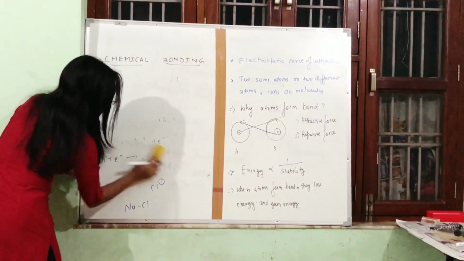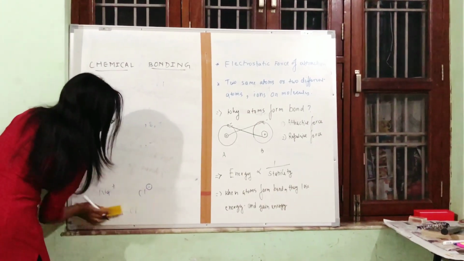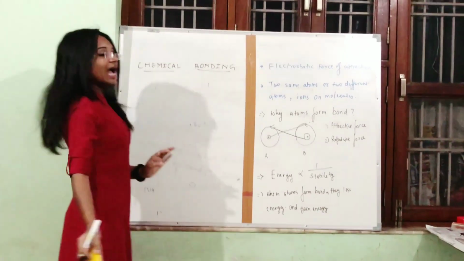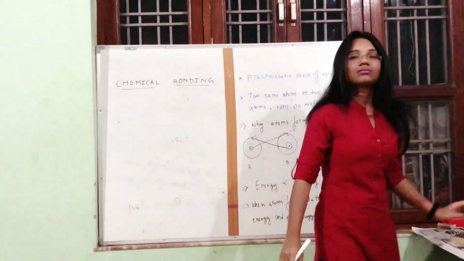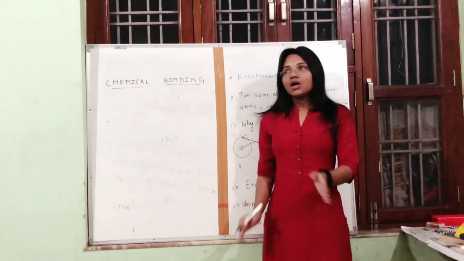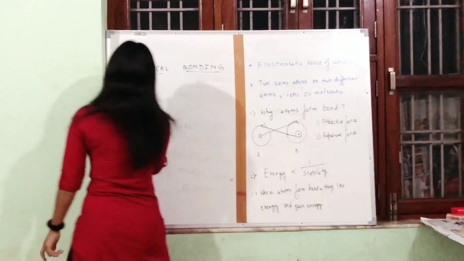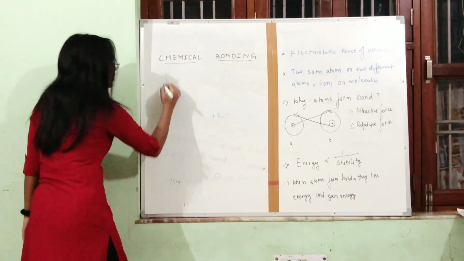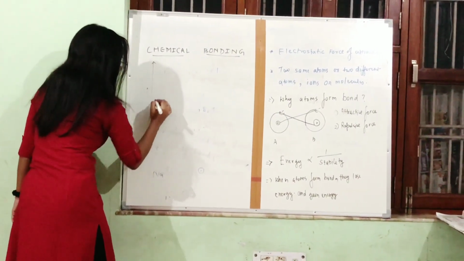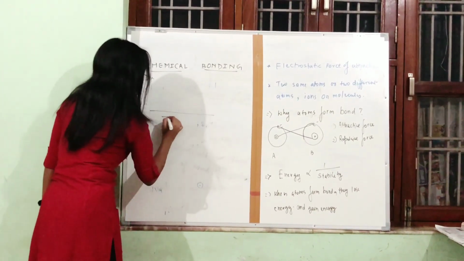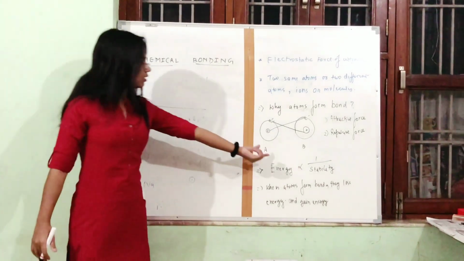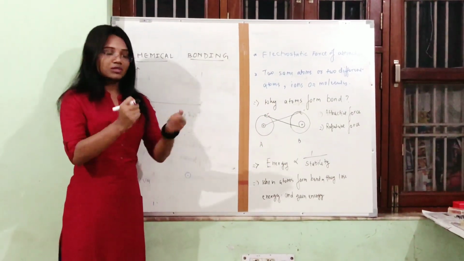Now we know two things: what is a chemical bond and why atoms form bonds. Fine? Okay. So here we will see through the graph the energy and distance graph. Here I have talked about the energy. Which energy? Energy of the atoms, right?